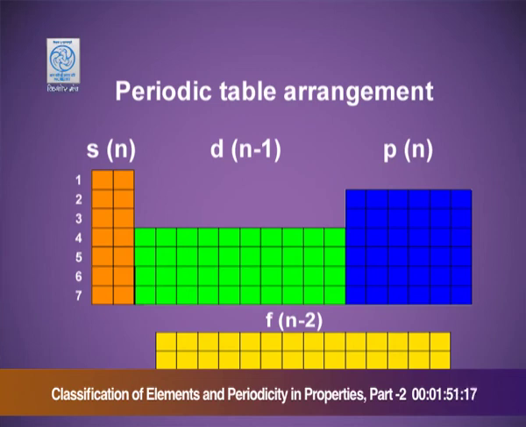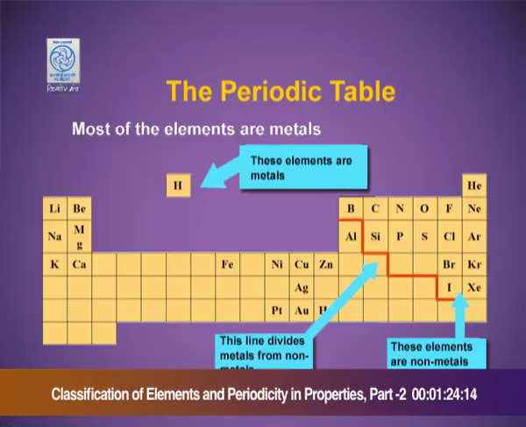Most of the elements are metals in the periodic table. The complete S block and the complete d block are all metals. The non-metals in the periodic table are lying in the P block. The orange line shows the metalloids. What are metalloids? These are the elements between the metals and the non-metals. They have the properties of both.